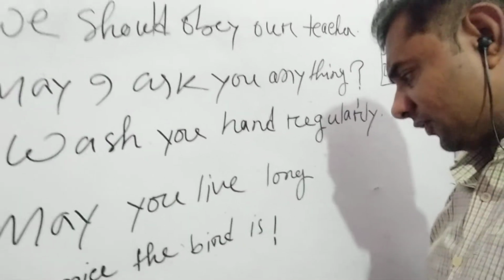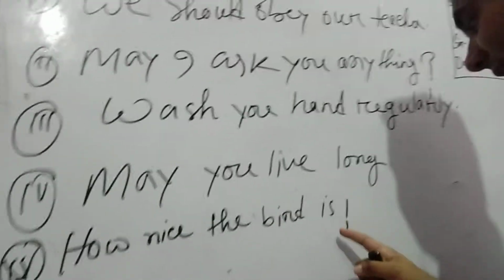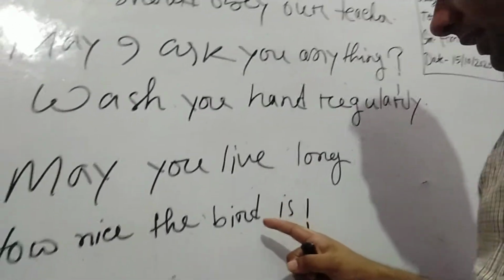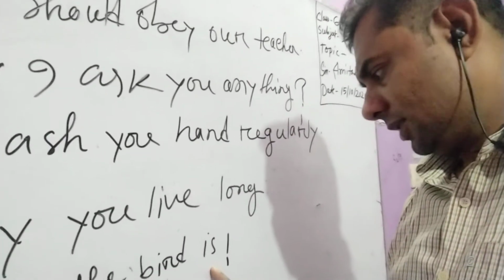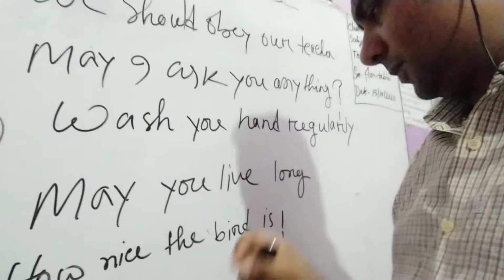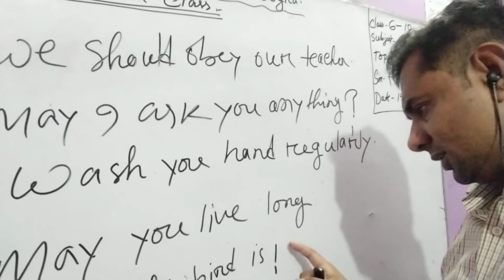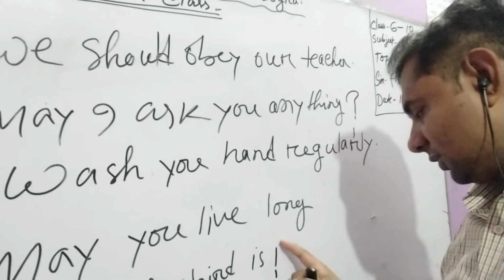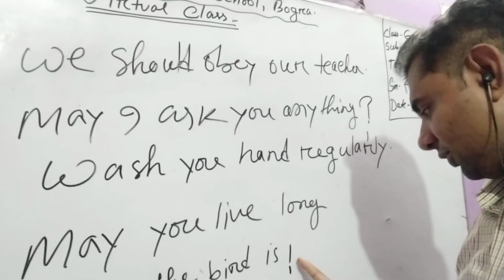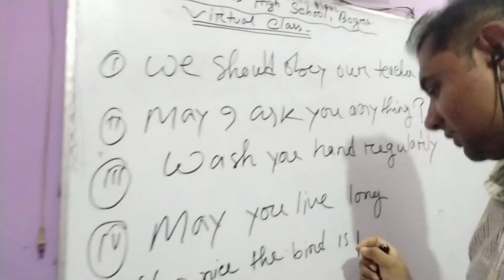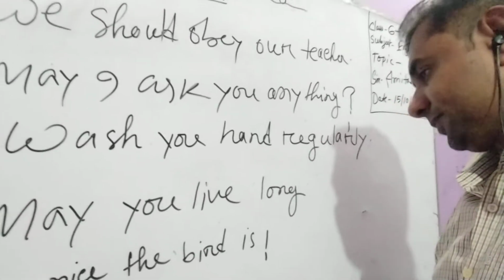Moreover, the subject and verb will be seen at the very end of the sentence. It is easy to identify the ending mark to identify an exclamatory sentence. If we find an exclamatory mark at the end, the sentence must be an exclamatory sentence.